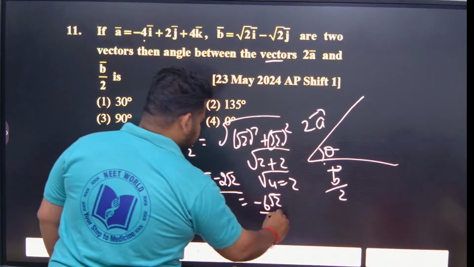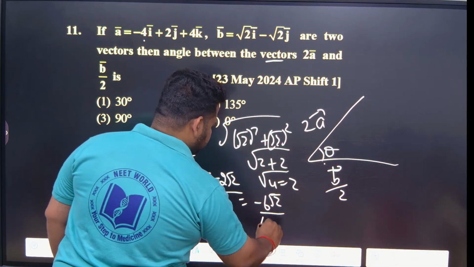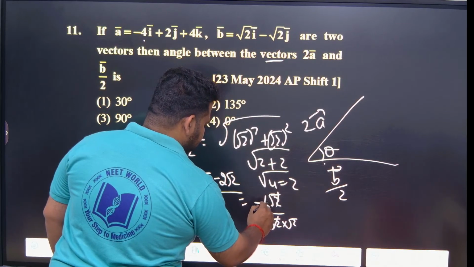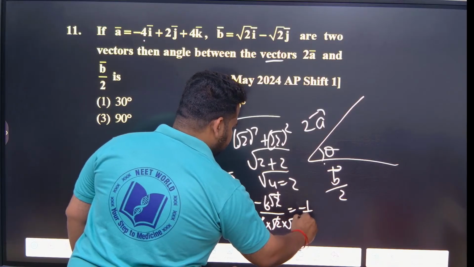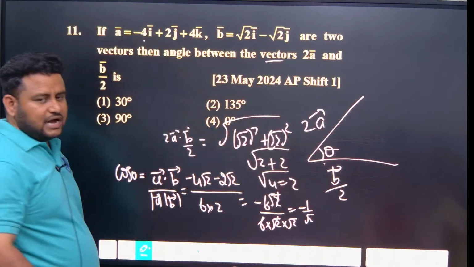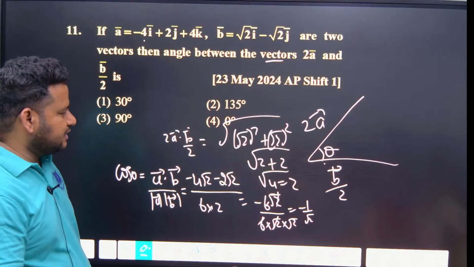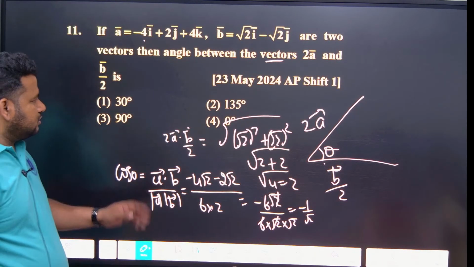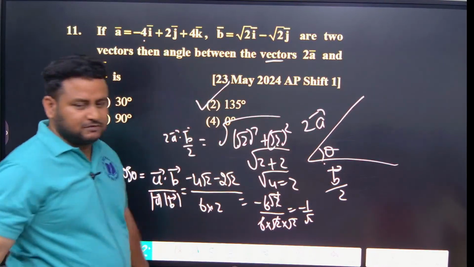6 by 2 I can write as root 2 into root 2. So root 2 cancels, 6 cancels, and I will have minus 1 by root 2. 1 by root 2 is for 45 degree. Another thing is, in the second quadrant cos is negative. So the answer will be 135. Only possible value is 135.